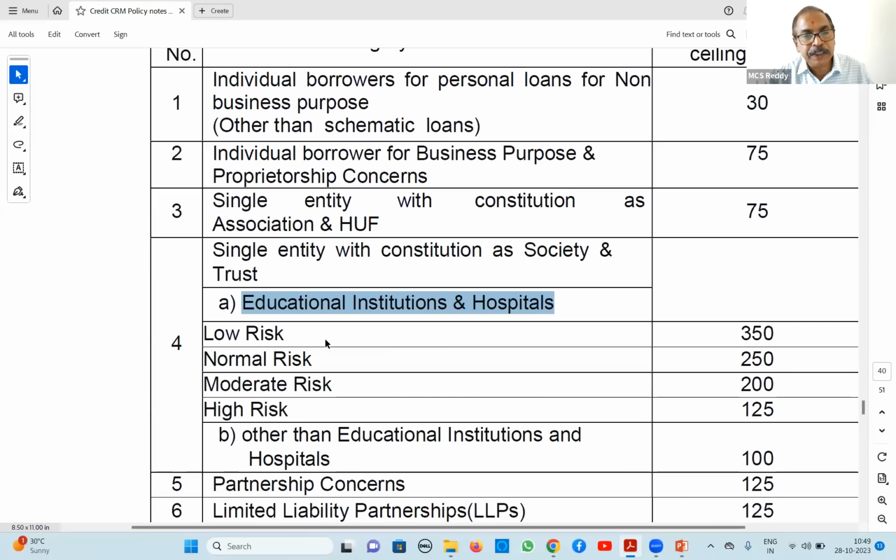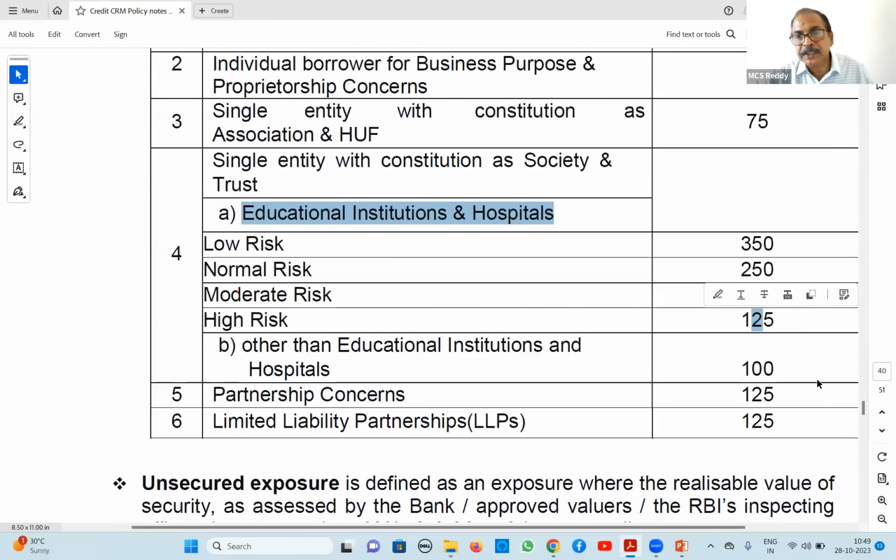we can sanction. If it is low risk, up to 350 crores we can sanction. If it is normal risk, up to 250 crores. If it is moderate risk, up to 200 crores. If it is high risk, it is 125 crores. Again, high risk at head office level only. New borrowers, right? For existing borrowers also, it will be the ceiling. Next, if society or trust is for other than education and hospitals, in such case again 100 crores only maximum amount. Other than hospitals and educational institutions, 100 crores maximum.